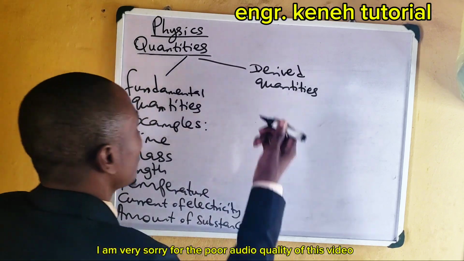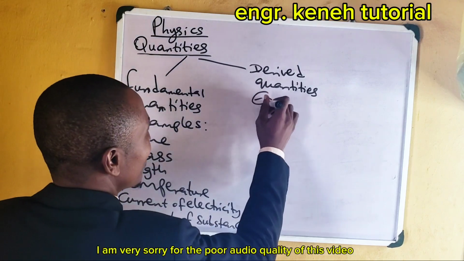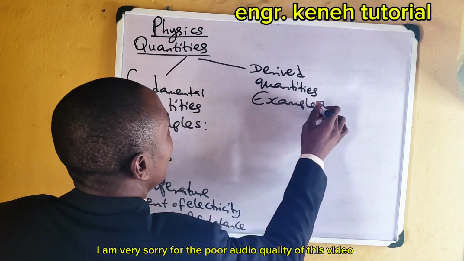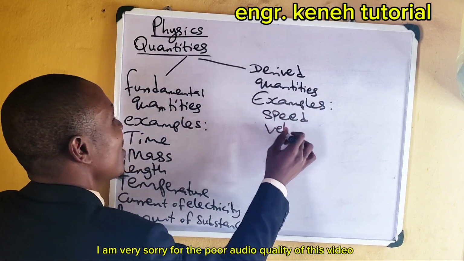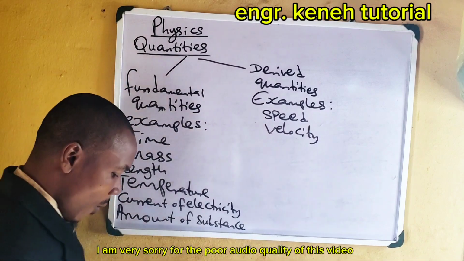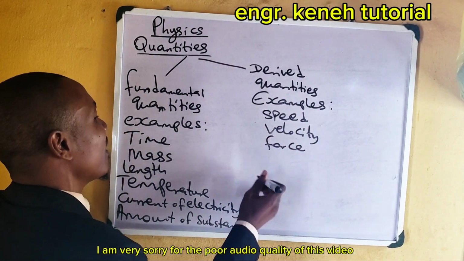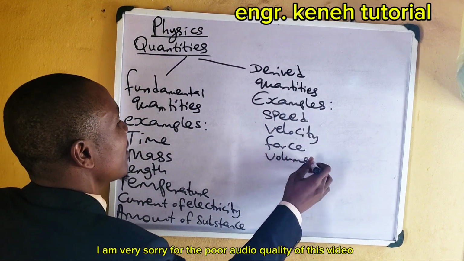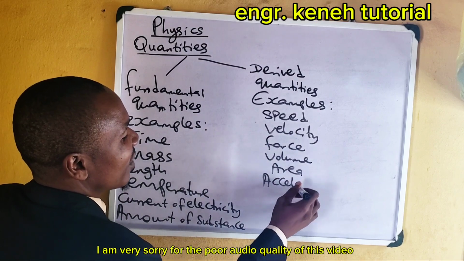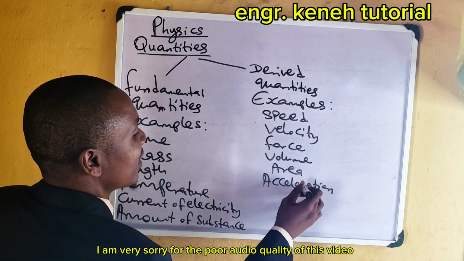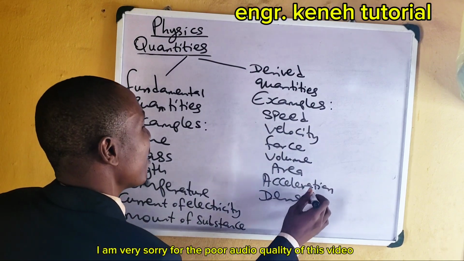Alright, these derived quantities, they are gotten from where? The fundamental quantities. Examples, we have examples like this. Okay, we have speed. Speed is here. We have velocity. Velocity can be found here. Alright, even force. Force is here. Then we have volume. Can you see? We have area. Area is here. Alright, we have acceleration. Can you see that? What else again? We have density. Density is here. There are many of them.